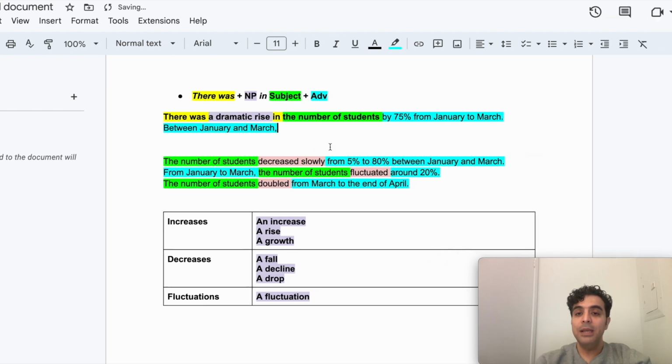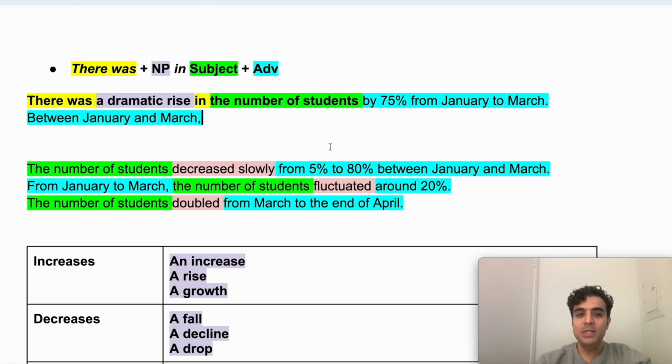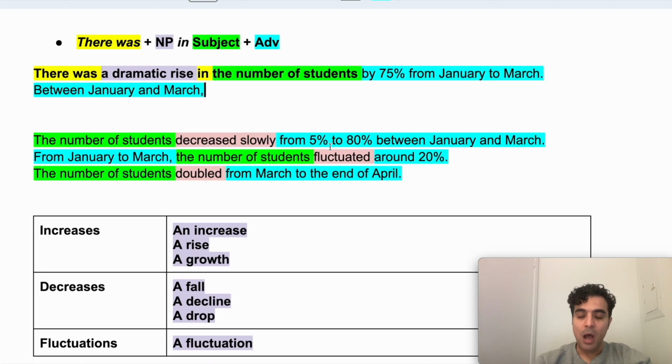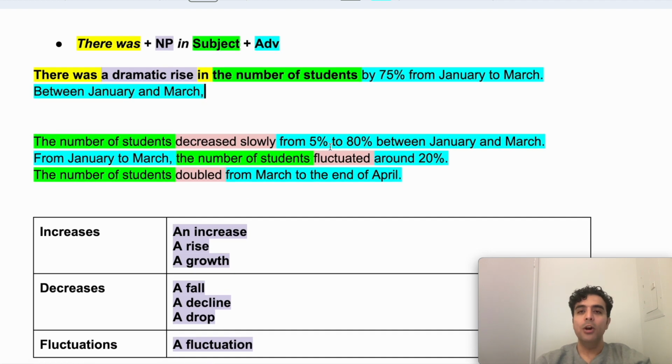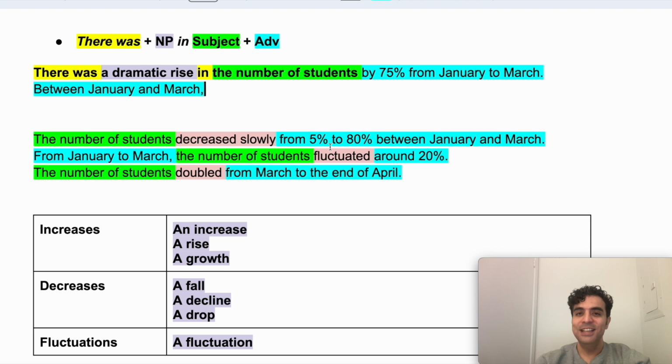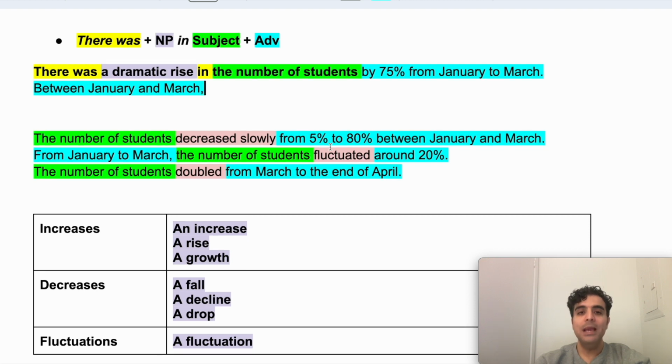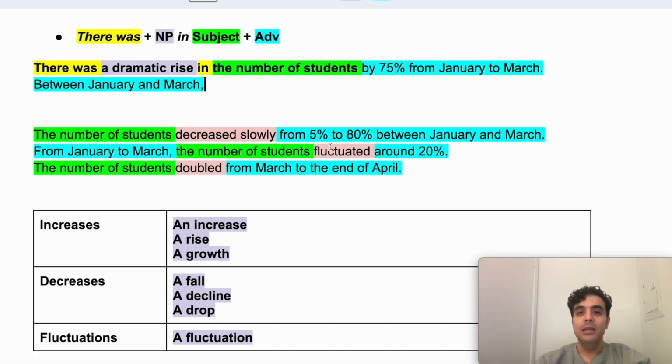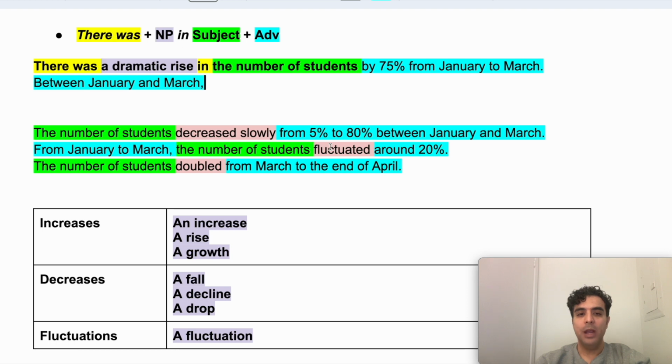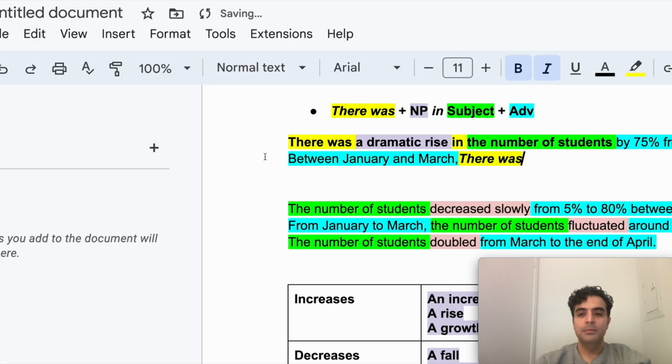Now, very important tip here. Whenever you start with an adverb of time, like between January and March, you always need a comma. So there should be a comma after the initial adverb. Okay, so between January and March, what next? The fixed structure. There was. So I'm just going to copy that here.